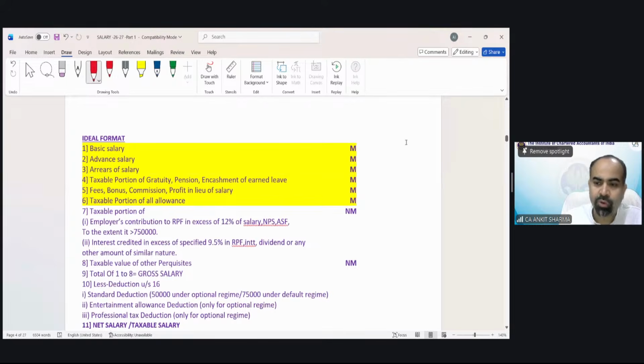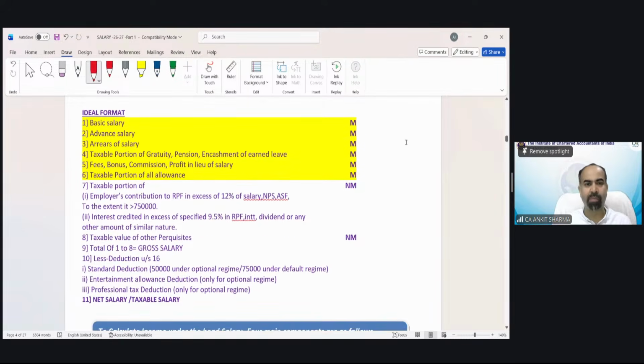Now we are moving on to the actual concept of salary. Now you can see the format for calculation of salary income. Every point of this format, as you can see, the first point is basic salary. It's easy. When I explain the meaning of basic salary, you will understand it very easily. What is advance salary? We will explain it. Very easy. Arrears of salary, taxable portion of gratuity, pension, encashment of leave, fees, bonus, commission, taxable portion of allowances. All these points separately, individually, are easy.